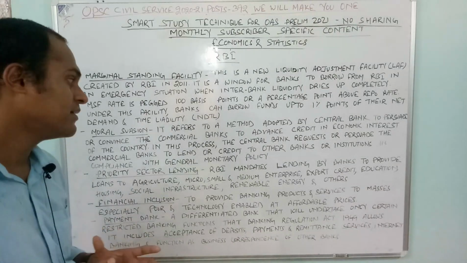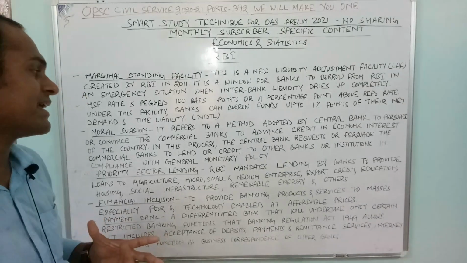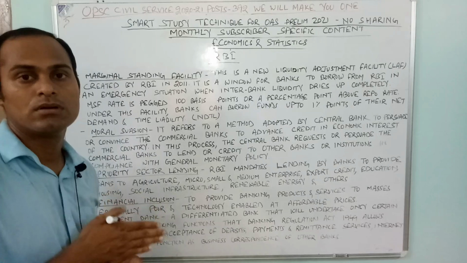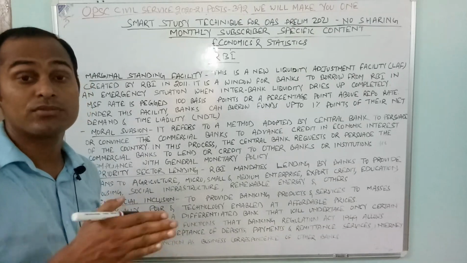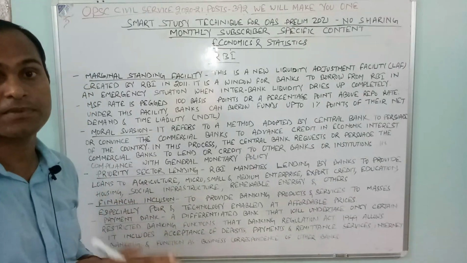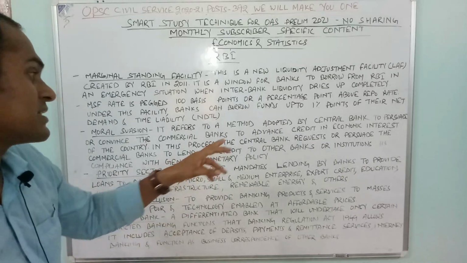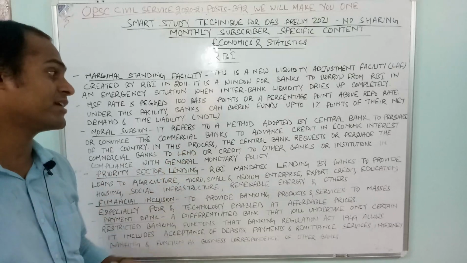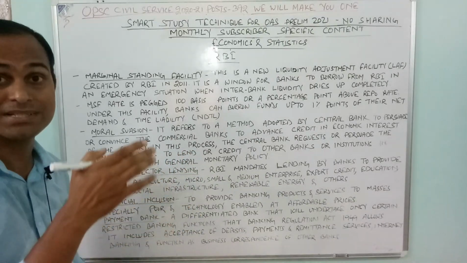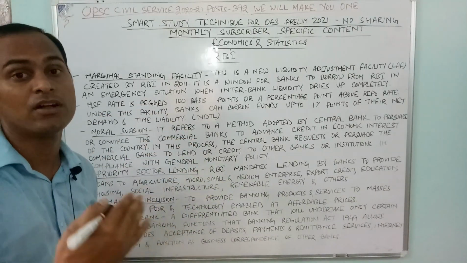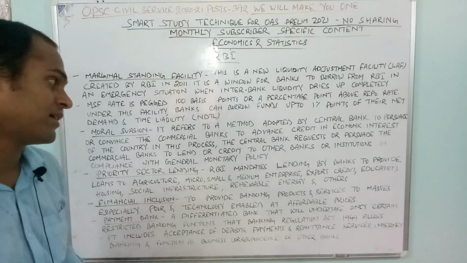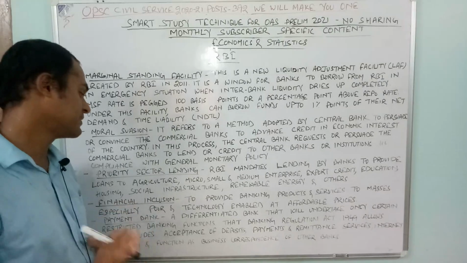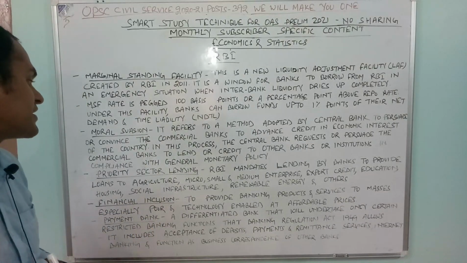It is a policy through which banks are persuaded to give credit, in the economic interest of the country, to the commercial activities of the country. In this process, the central bank requests commercial banks to lend and extend credit to other banks or institutions in compliance with general monetary policy. This is moral suasion.